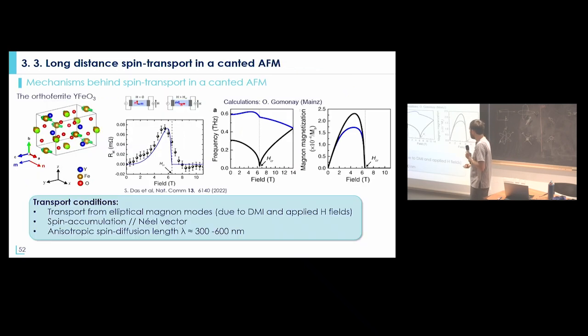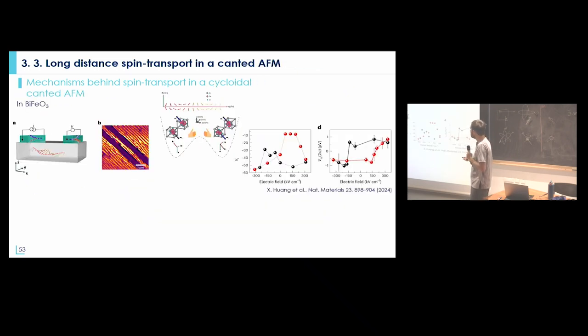Then I can skip this one, it's not so interesting. You could also do this in a continuum antiferromagnet when you have a right circular polarization, like bismuth ferrite. Maybe I should show one more slide on bismuth ferrite, where they could show that they propagate spin information in the antiferromagnet and that they can control the direction of the propagation, so control the direction of the spin polarization by switching the ferroelectric state in bismuth ferrite.